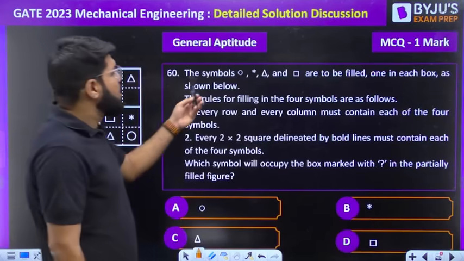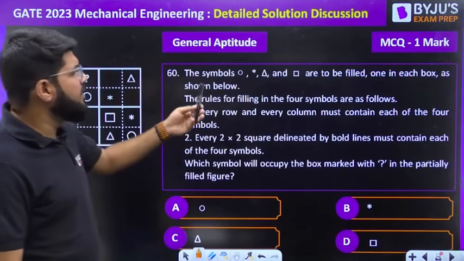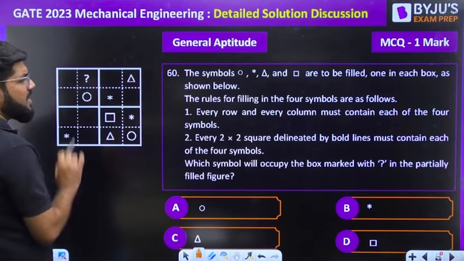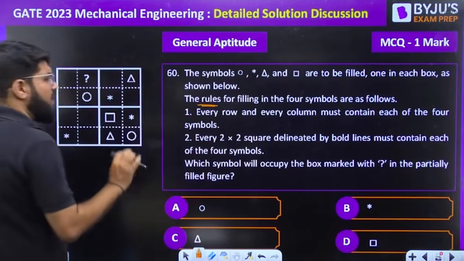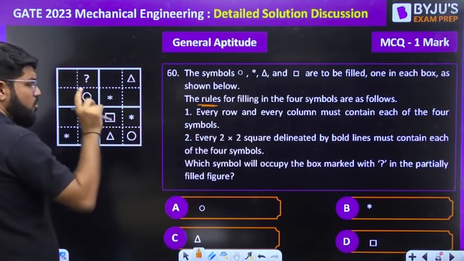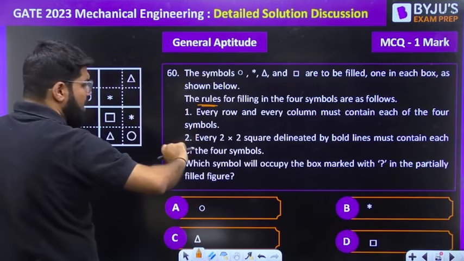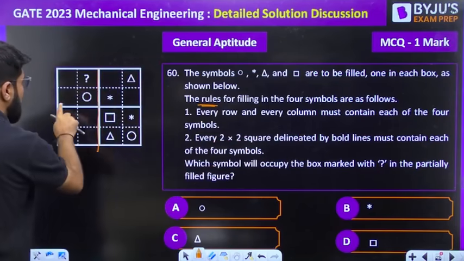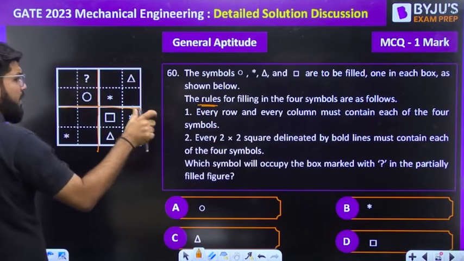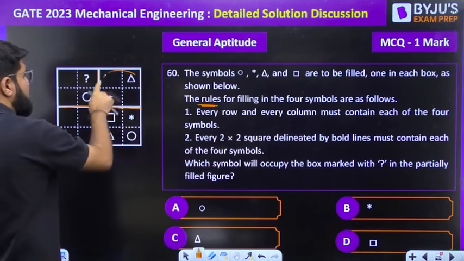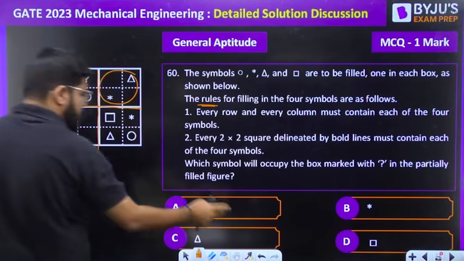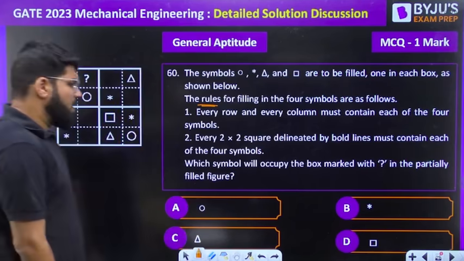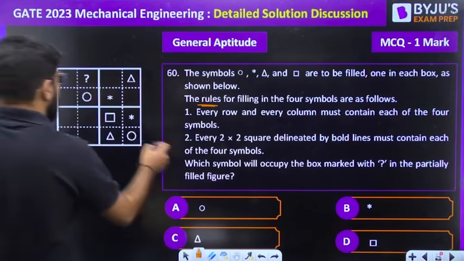The symbols circle, star, triangle and square are to be filled in one box, one in each box, as shown below. The rules are mentioned here. Every row and every column must contain each of the 4 symbols, and every 2 cross 2 square delineated by bold lines must contain each of the 4 symbols. So these are the bold lines. Here it is a 2 cross 2 square. All such 2 cross 2 squares must contain the 4 symbols. Which symbol will occupy the box marked with the question mark?